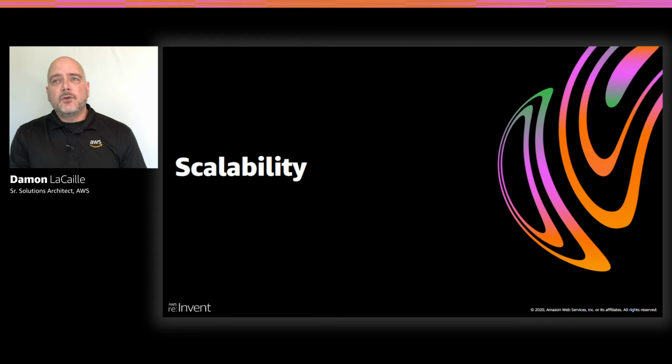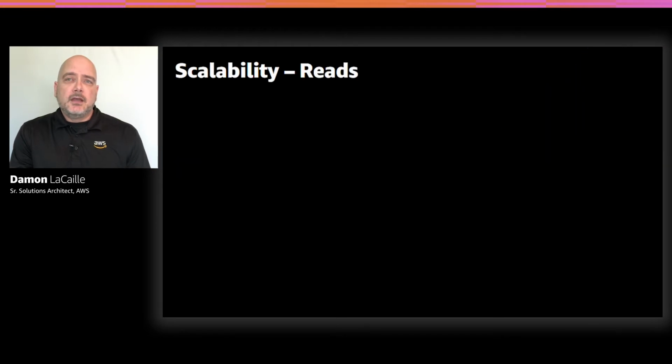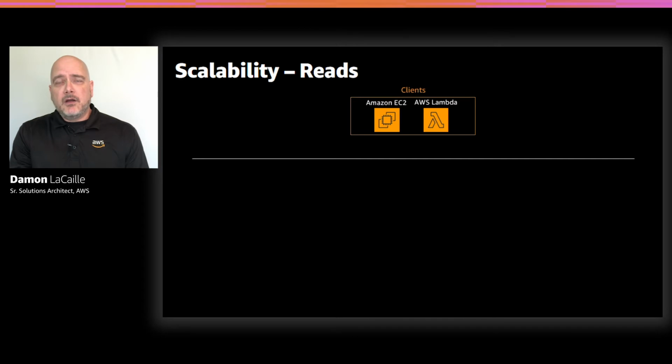So let's talk about the different ways that Amazon Elasticache can scale to meet your needs. This is a simple example of how Elasticache for Redis scales for read capacity. Let's say we have our clients running on Amazon EC2 or maybe in AWS Lambda functions, and they're writing and reading to the network, of course.